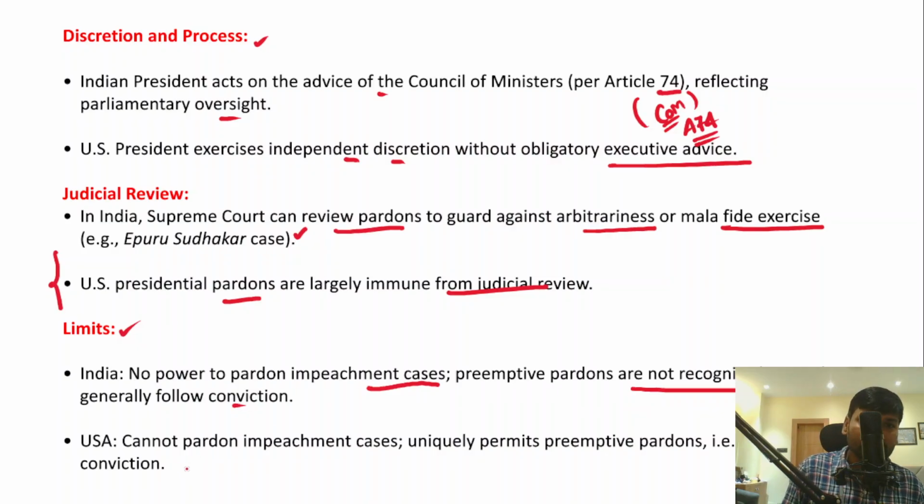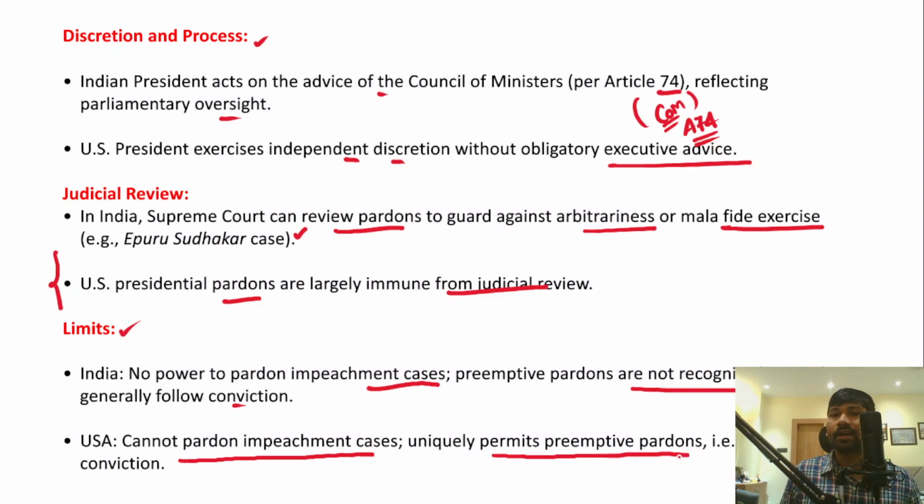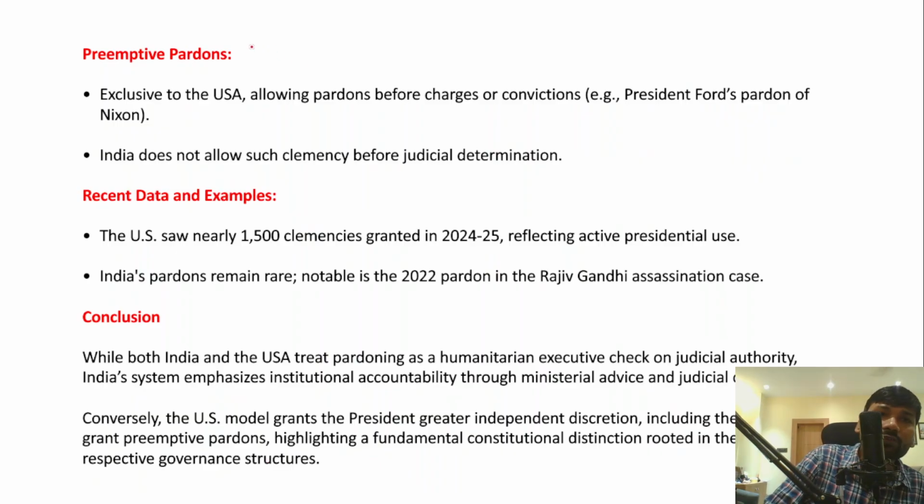However, in the USA, the president cannot pardon impeachment cases but uniquely permits preemptive pardons, for example before trial or conviction. Preemptive pardons are exclusive to the United States of America. That essentially means allowing pardons before charges or convictions. An example is President Ford's pardon of Nixon.